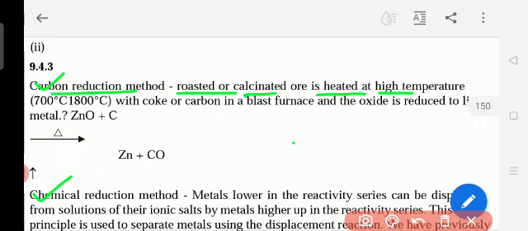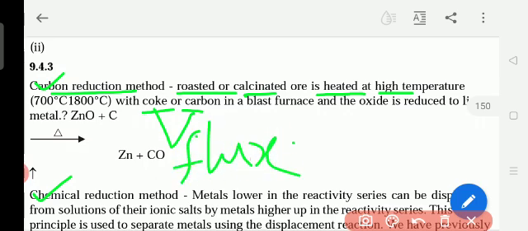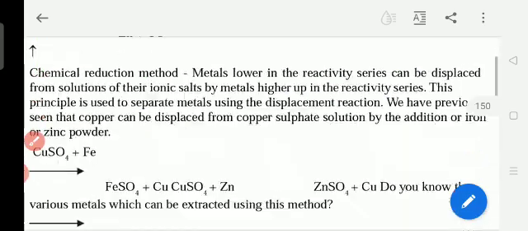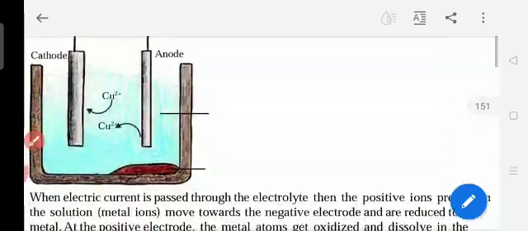That zinc oxide is again heated with the help of coke or carbon. Now this coke and carbon is the flux, the purifying agent, in a blast furnace. Blast furnace means what? It is an instrument like this. I will show you the blast furnace.